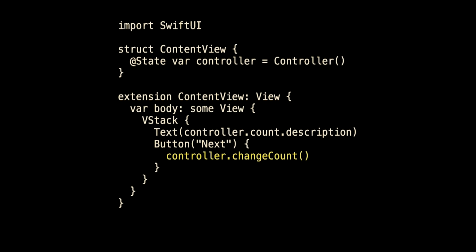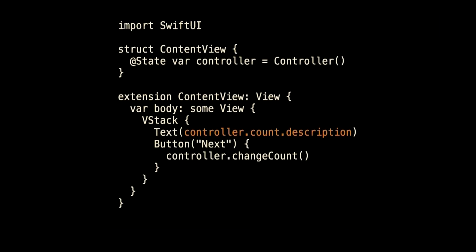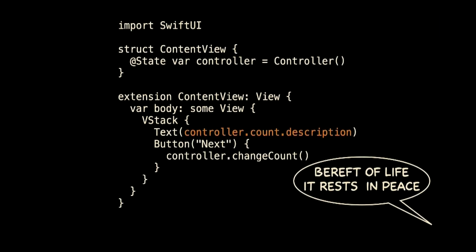Okay. There are obviously other problems. If we run the app and we tap the button, we don't see any changes in the view. The controller's change count gets called. In the controller, we're calling change count. The count, a new random number between 1 and 100. The count changes, but we're not communicating that change back to the view. So the view has no idea that it needs to be redisplayed. The controller's count description just sits there. It doesn't know that it's changed.